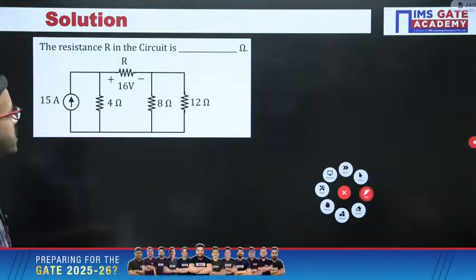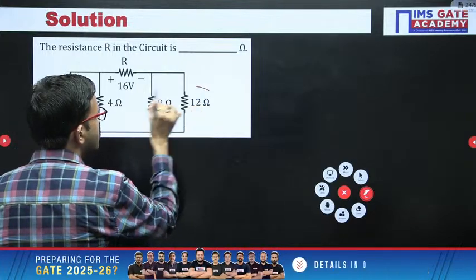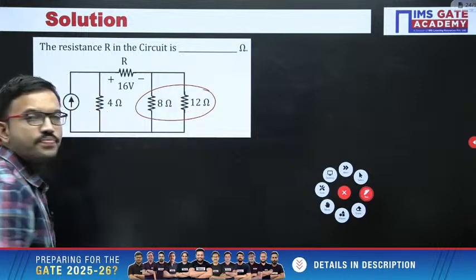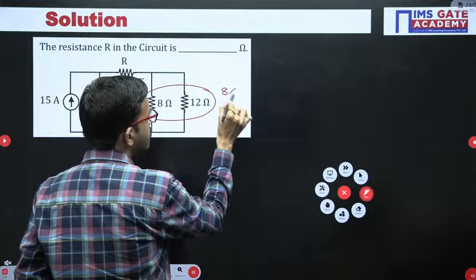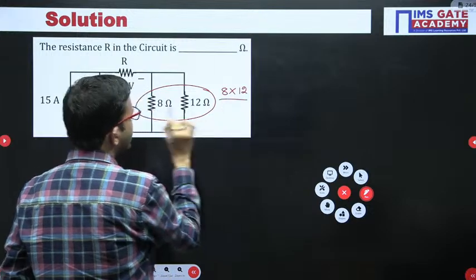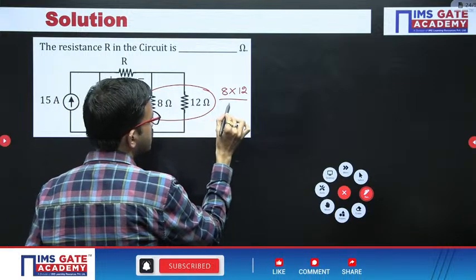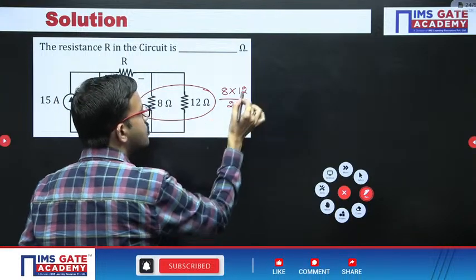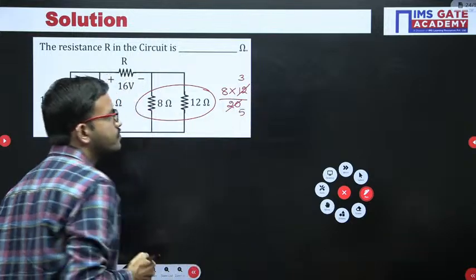Right. So just observe here, first and foremost, these two resistors are connected in parallel, right. Find out the equivalent resistance. 8 into 12 divided by 8 plus 12. Okay, direct step I am writing. 8 into 12 divided by 20. Okay. So here 4 3s are 12, 4 5s are 20.